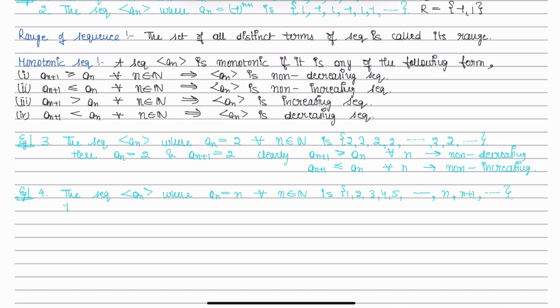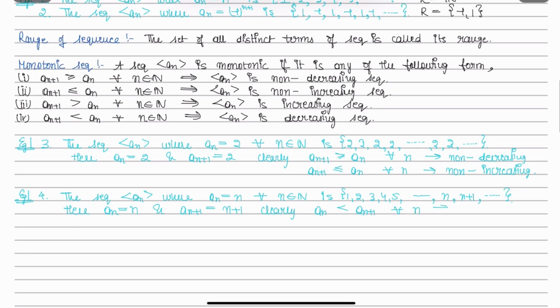Here an is equal to n and an plus 1 is equal to n plus 1. So clearly an is strictly less than an plus 1 for all n, which implies this is an increasing sequence.